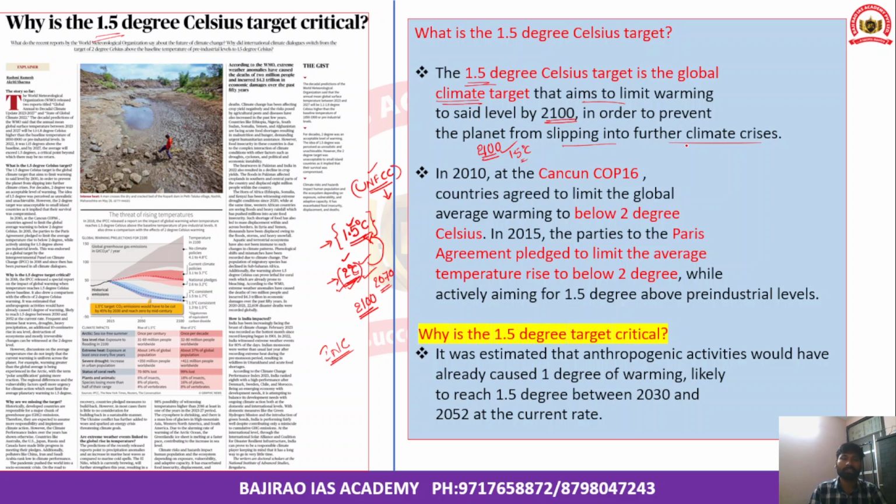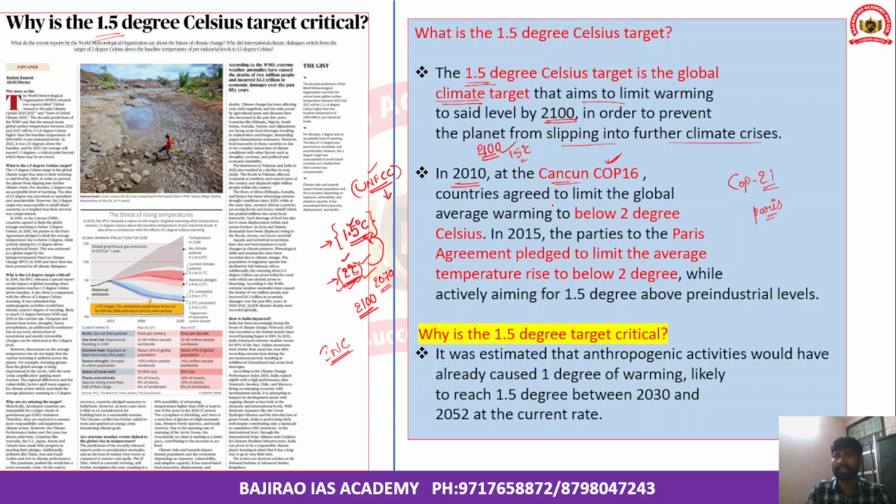The further climate crisis includes increasing floods, droughts, biodiversity losses and extinction of species. We have already discussed that. If we are able to achieve this target, it will help prevent the planet from slipping into another climate crisis. However, in the year 2010, there was the Cancun summit, COP 16, similar to the COP 21 summit that was held in Paris.